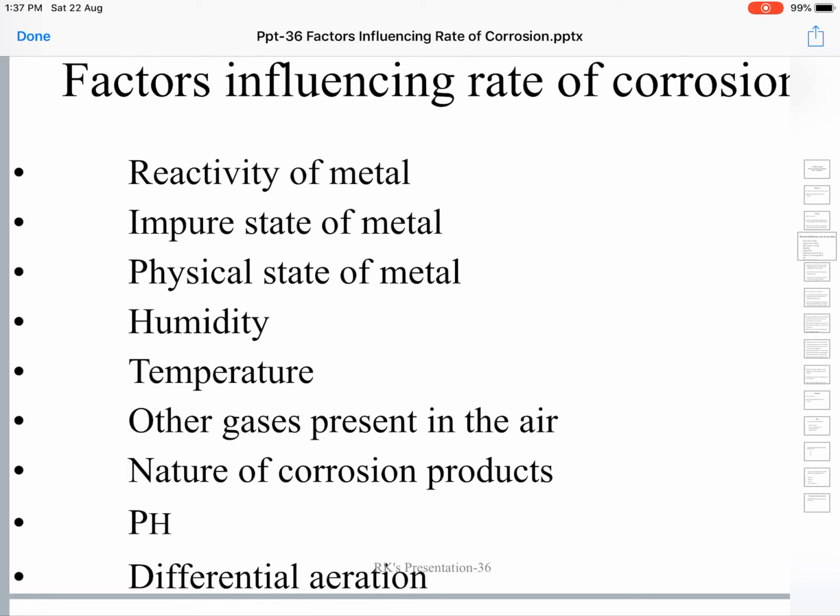So we can classify the factors that will influence the rate of corrosion as metallic factors and environmental factors. Okay, let us see them one by one.